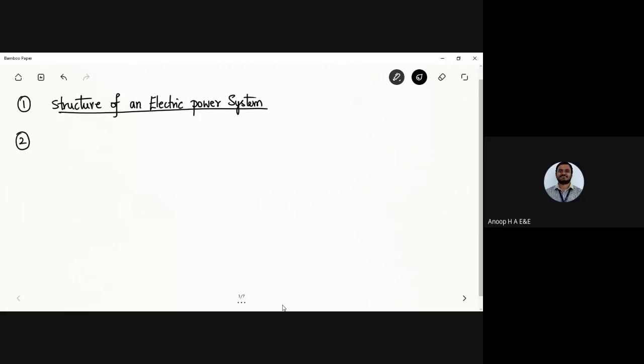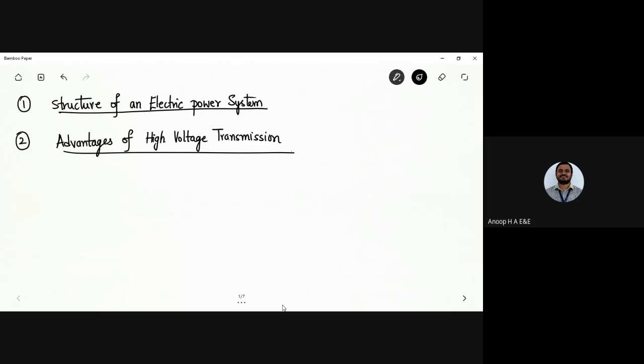The second one is with respect to the advantages of high voltage transmission. These are the two topics I'm going to discuss, which I have already shared in the syllabus copy of the 2018 scheme for your batch.